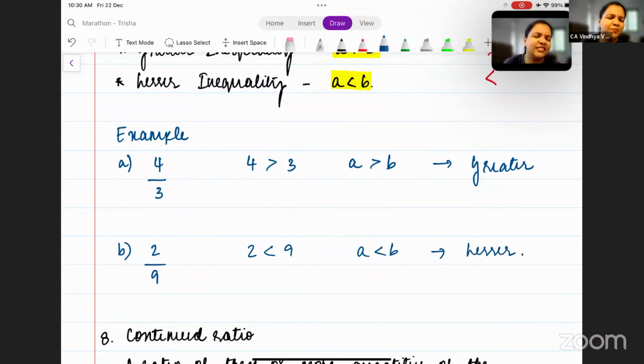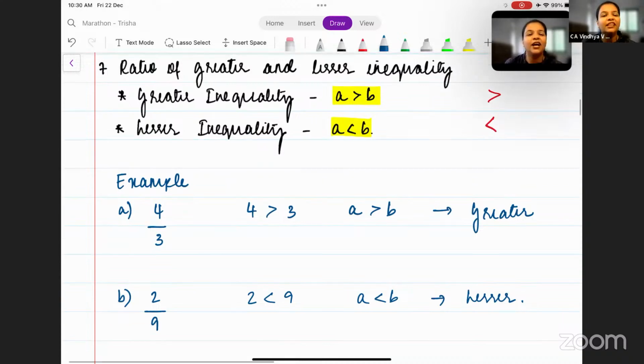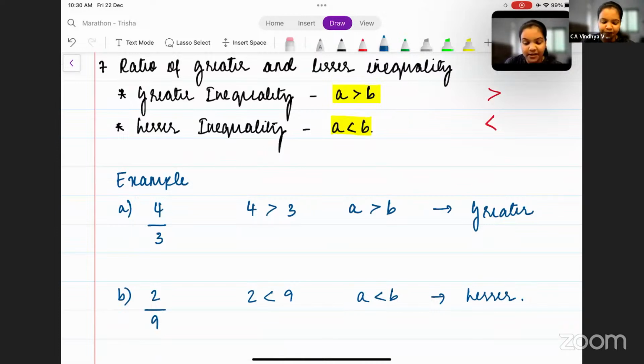This is a very simple topic that you need to know, but you never know, if you don't study it, it might turn up in the exam. We're very lucky that way, right? Whatever we don't study might turn up in the exam. So you have to study everything that is possible from your side.